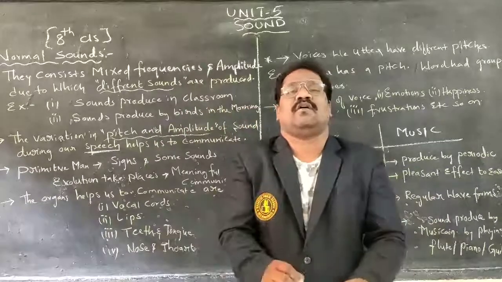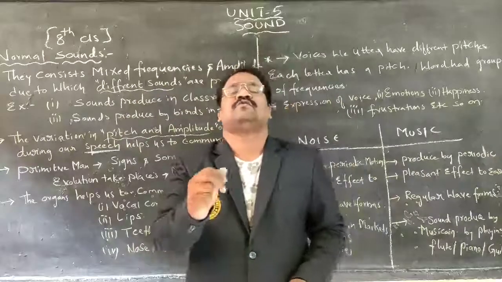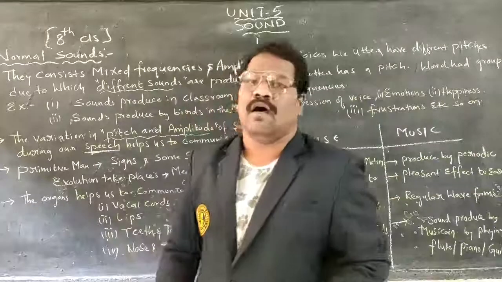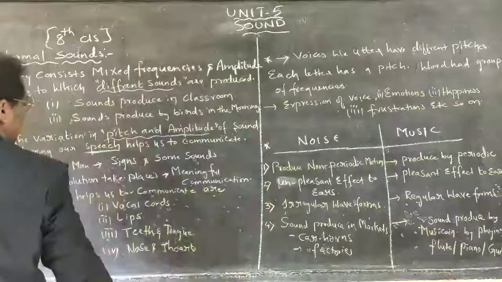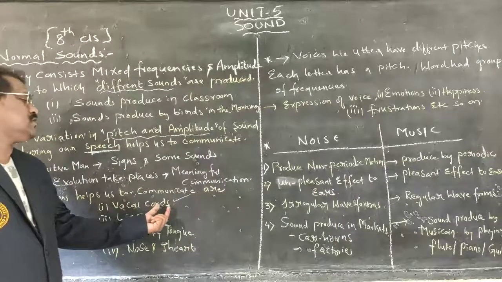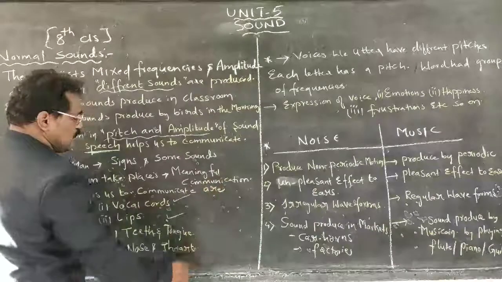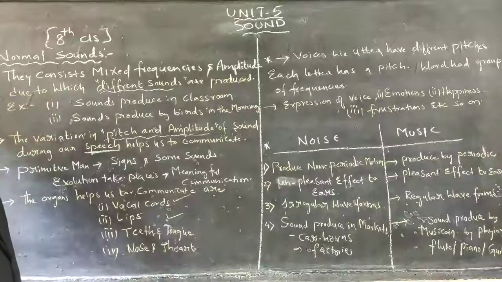To produce sound, there are some organs in our body which help us. Some examples given here: vocal cords are the best one, and they will help us to communicate. The lips, as well as teeth and tongue in our mouth, help us to communicate.